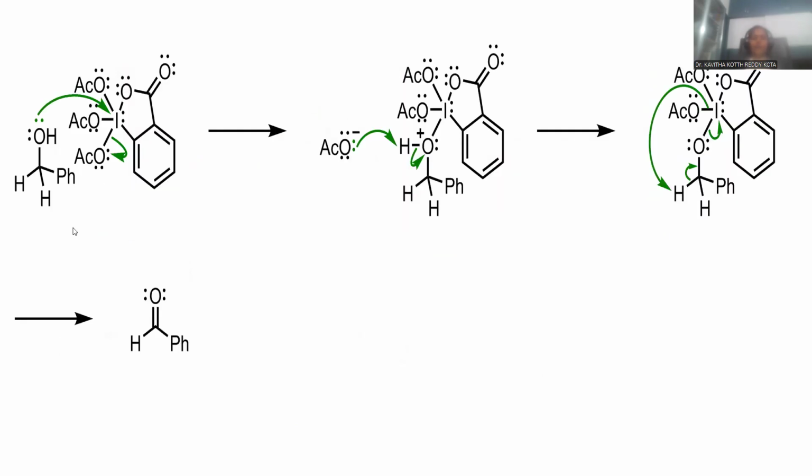Another mechanism is also provided. You can notice PhCH2OH, called benzyl alcohol. Whenever the Des-Martin oxidizing agent is treated over there, there is formation of this oxygen to iodine linkage and deprotonation, acetate group removal from the system, and departure of this entire oxygenated fragment as an aldehydic one. Being a primary alcohol, the subsequent aldehyde is originated, that is benzaldehyde. Benzyl alcohol, by Des-Martin oxidation, gives benzaldehyde as the final product.